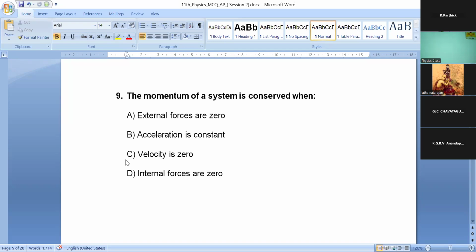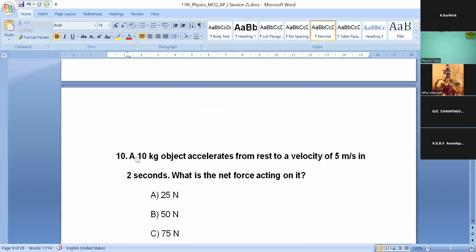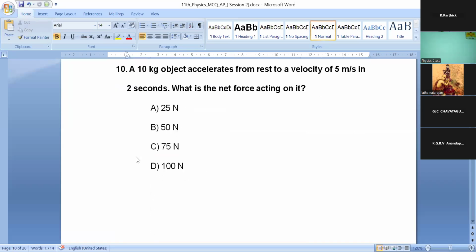Okay, we will move to the 10th question. A 10 kg object accelerates from rest to a velocity of 5 meter per second in 2 seconds. What is the net force acting on it? Option A, 25 Newton. Option B, 50 Newton. Option C, 75 Newton. Option D, 100 Newton.